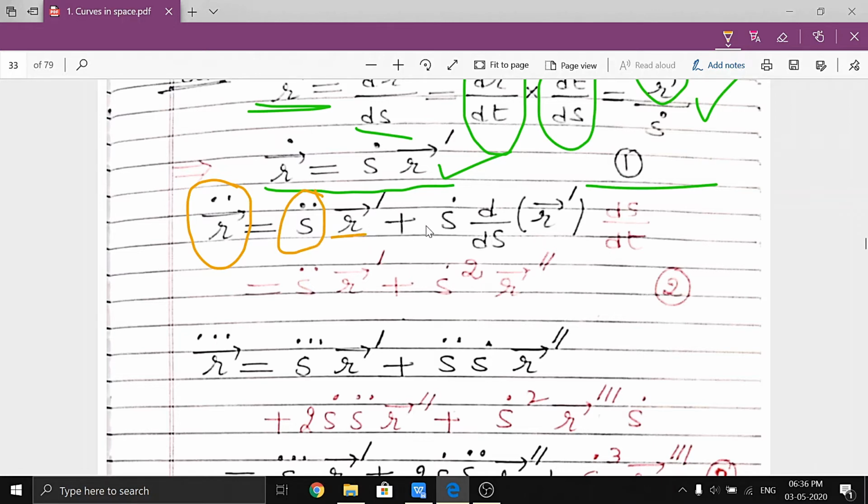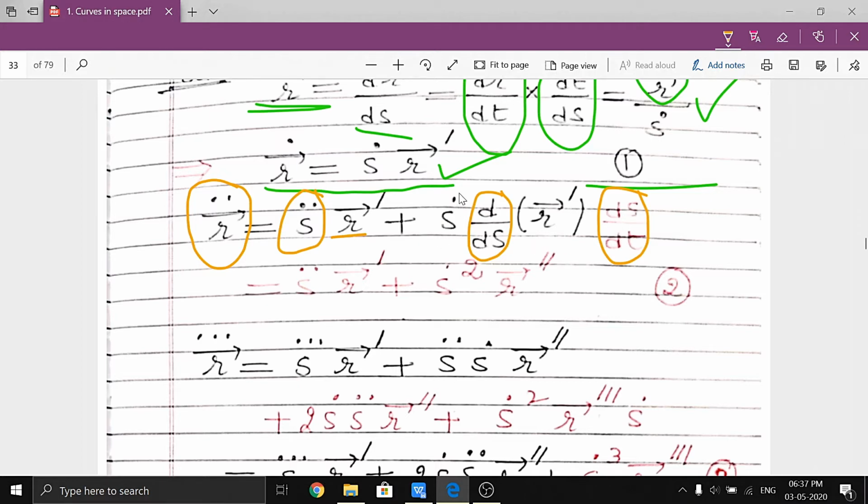Clear? Because in this case we cannot differentiate with respect to t, here we differentiate with respect to s. We differentiate by using the chain rule: d by ds into ds by dt. So multiply by this, and this will become r double dash, and this will become s dot.